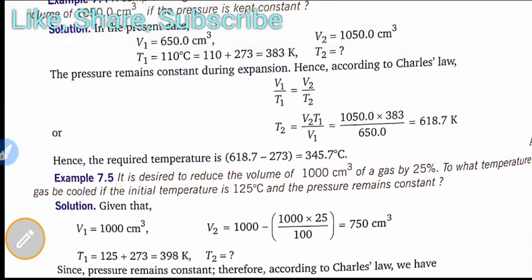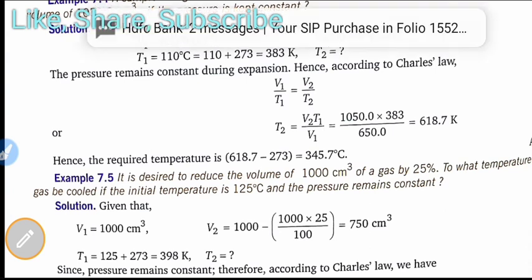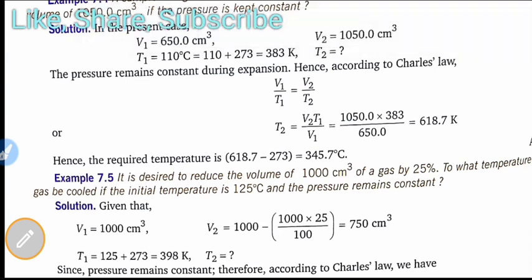Then T2 is equal to V2 T1 upon V1, which is 1050 multiplied by 383 upon 650. Then what will we get? We will get 618.7 Kelvin. Now we have to identify the temperature in degree centigrade, so we convert by subtracting 273 from it. Then our answer will be 345.7 degree centigrade.